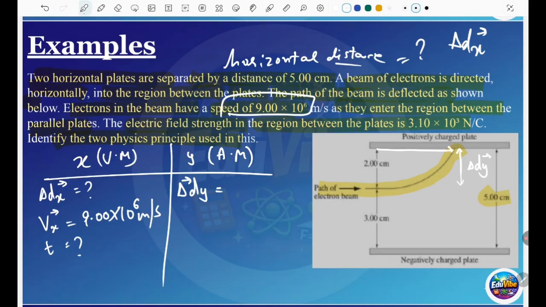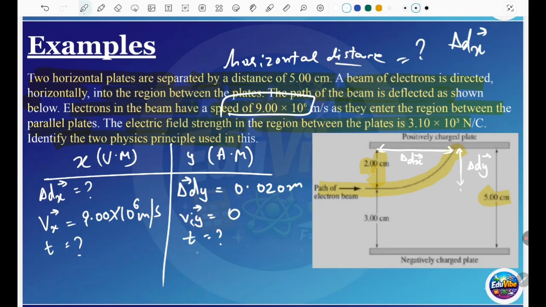And this we have to find, which is delta dx. So the distance from here to here is the same as from here to here. So from here to here is 2.0 centimeters, which we want in meters. So you get 0.020 meters. And as I told you, in that case your initial velocity in the accelerated direction remains 0 all the time.